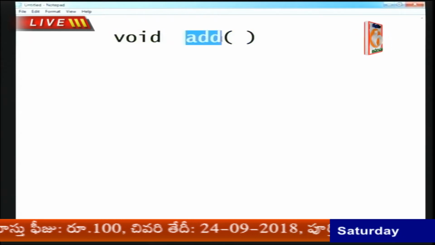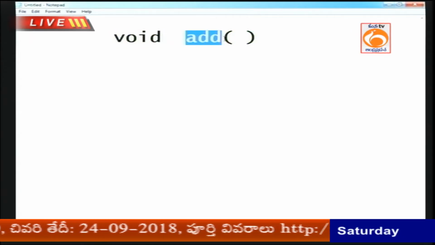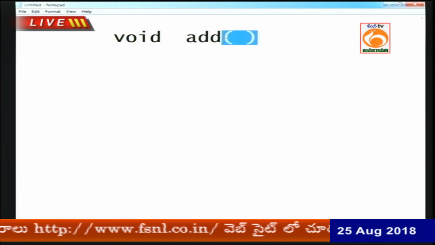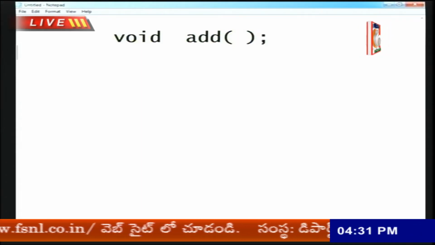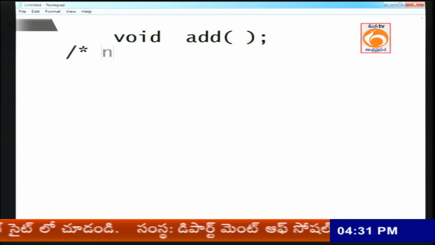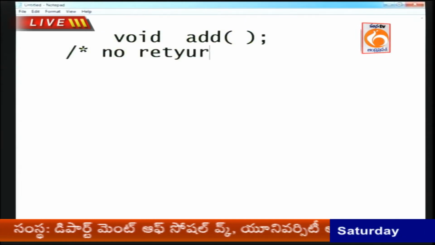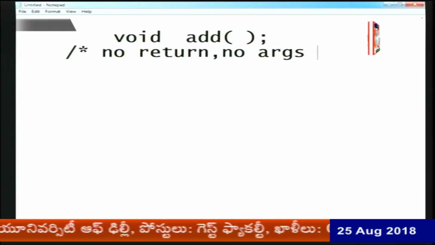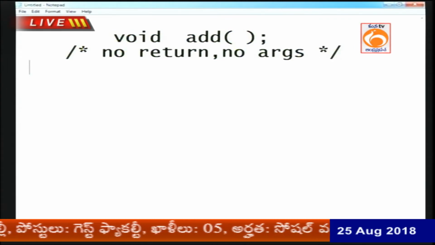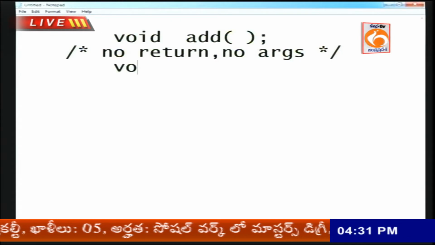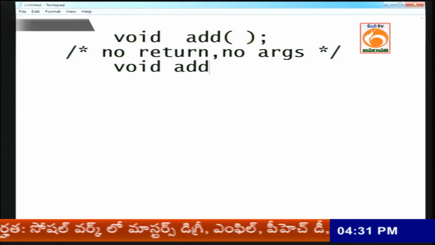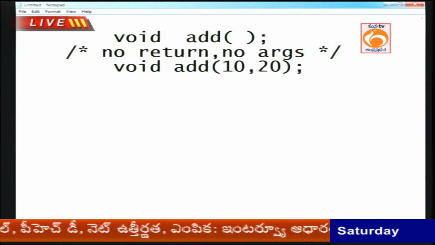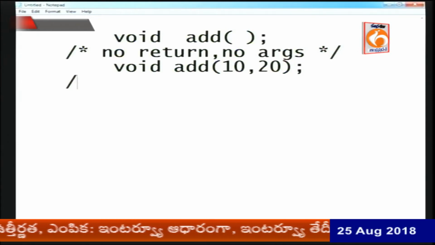Add is nothing but the function name, and in this parenthesis you are not passing any values. This type of model is called no return, no arguments. One more is the void add function. If I pass 10 comma 20, which type of model is this?